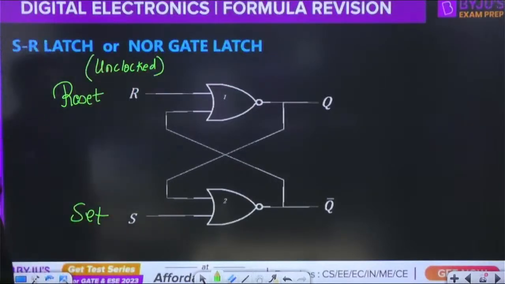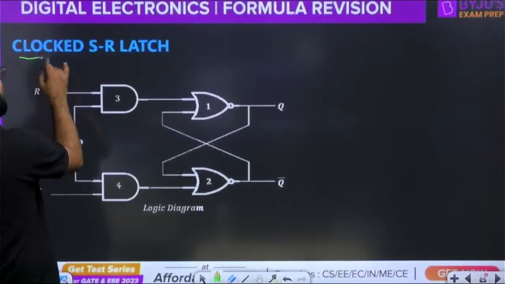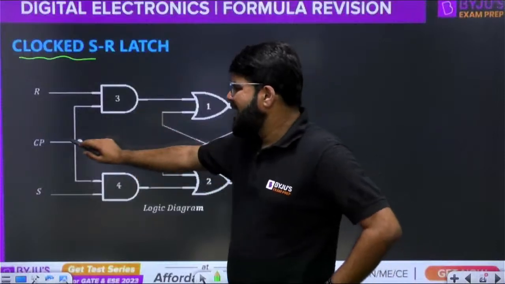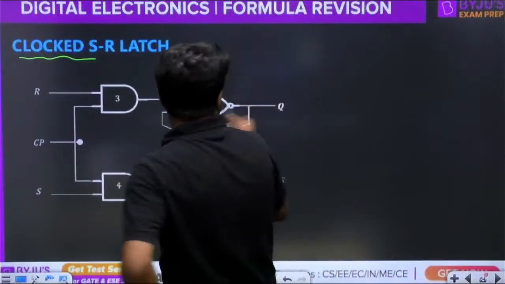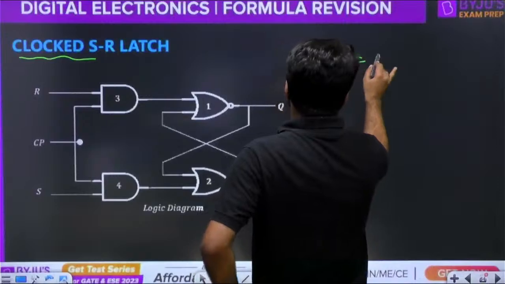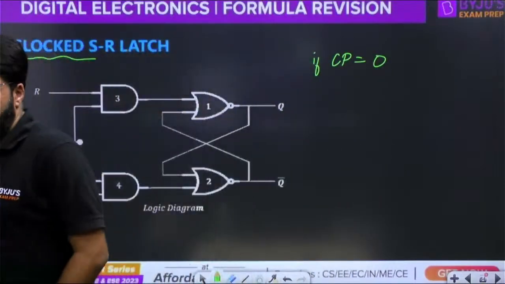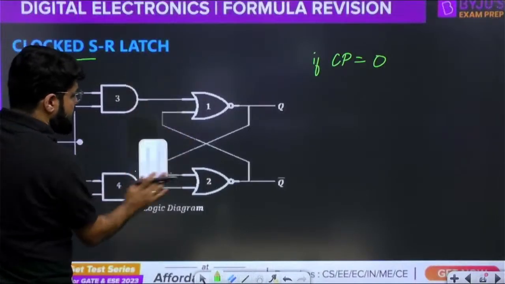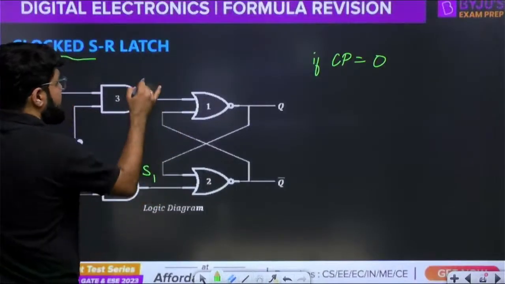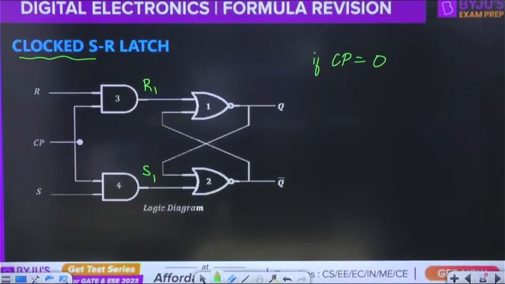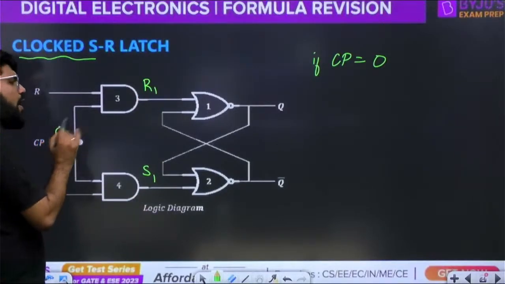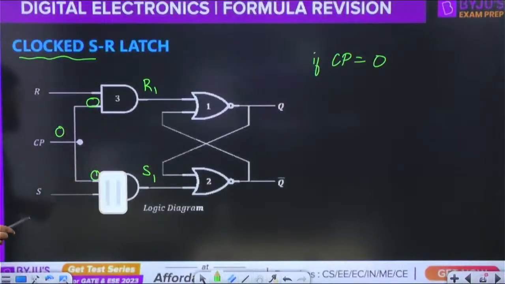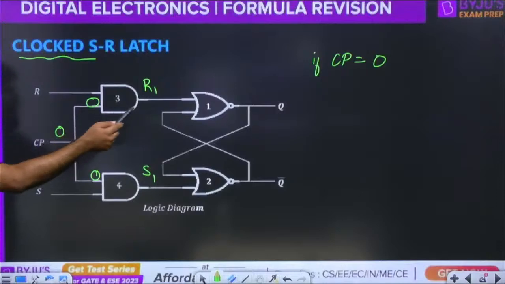To make it synchronize with the clock, we use the clocked SR latch. And how do we have this clocked SR latch? Very simple. We use 2 AND gates to apply the clock input. Simple logic: if the clock pulse is 0, this is the actual external SR input. Let us take this as S1 R1. If the clock pulse is 0, the output of both the AND gates is 0, because if an input to an AND gate is 0, the output will be 0.